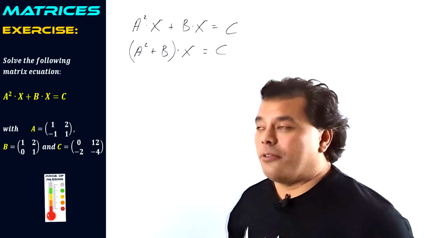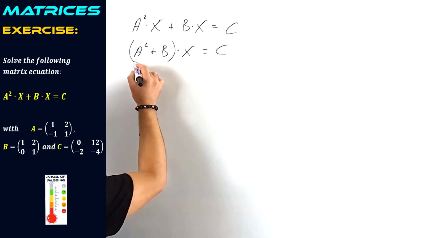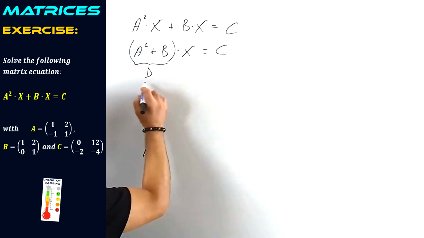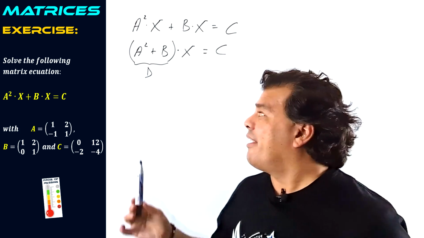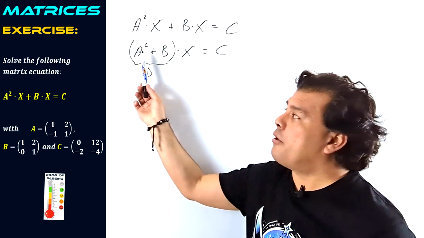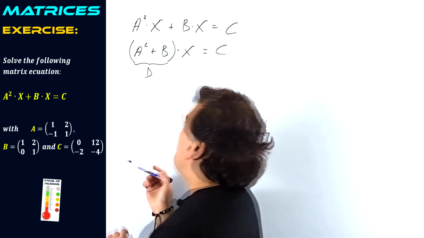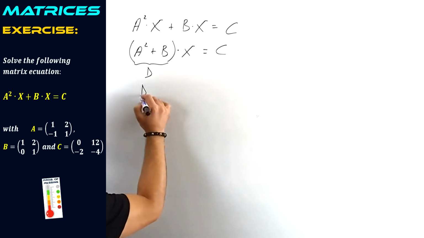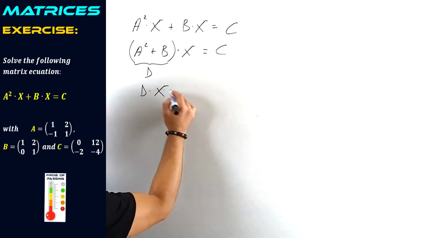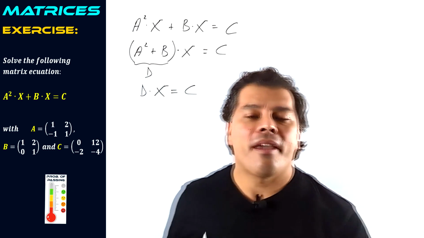Now what are we going to do? Well, let me call this parenthesis matrix D. Now I'm going to calculate it. We are going to do A squared, as you already know how to square matrices, plus B. So the structure that we have is D multiplying matrix X equals C.